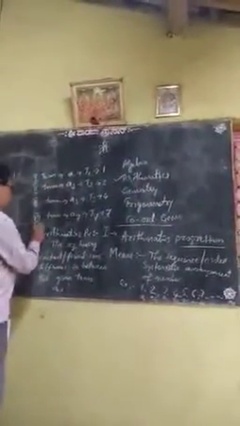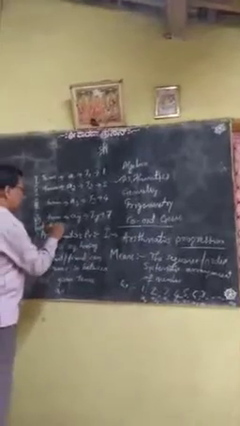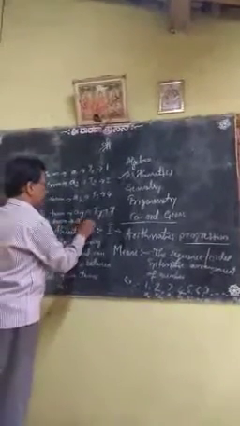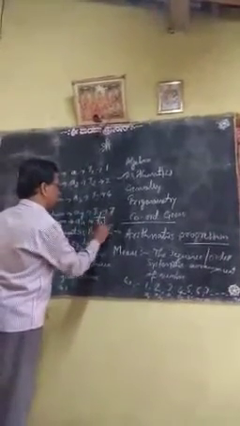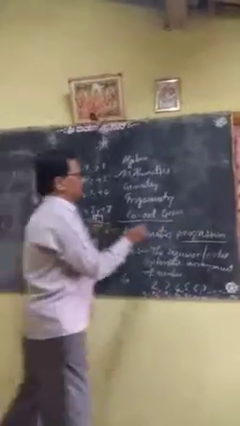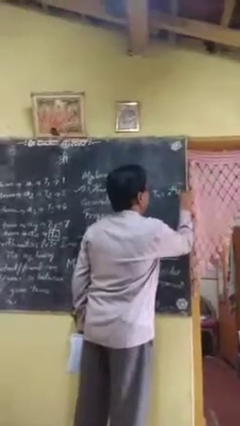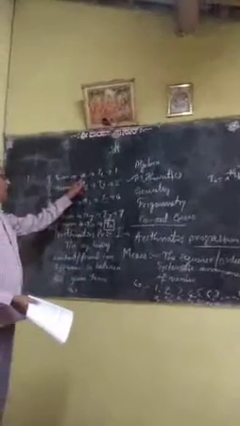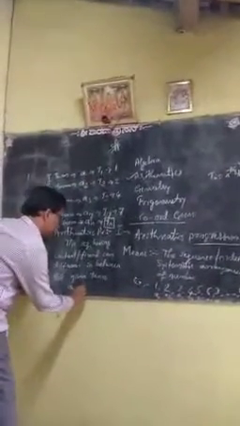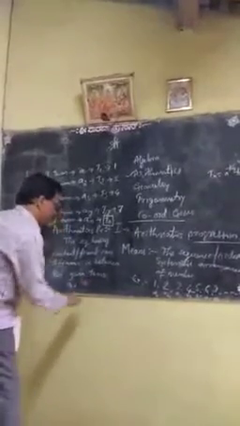So the last term is AN or the TN. TN means here what? Nth term. TN here means nth term. Nth term means what? Unknown term. That is to be calculated here. How is the unknown term calculated? Better try to understand here again. A is here term number 1. So A is here term number 1 plus